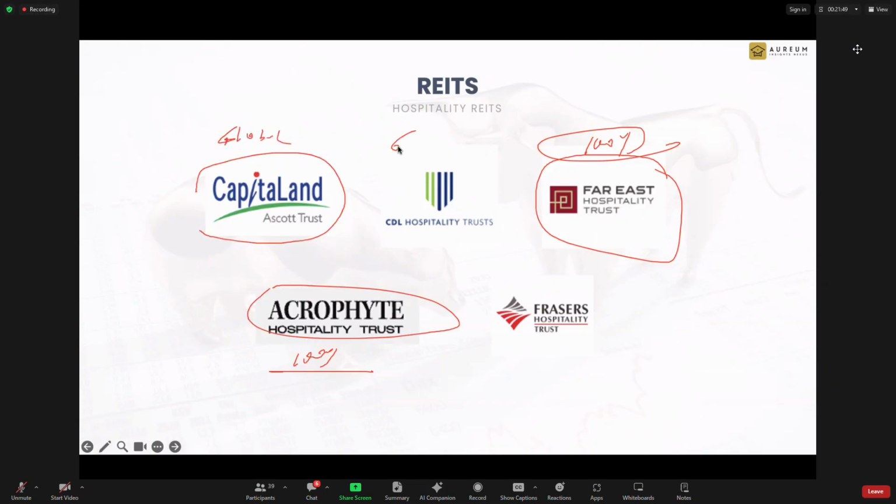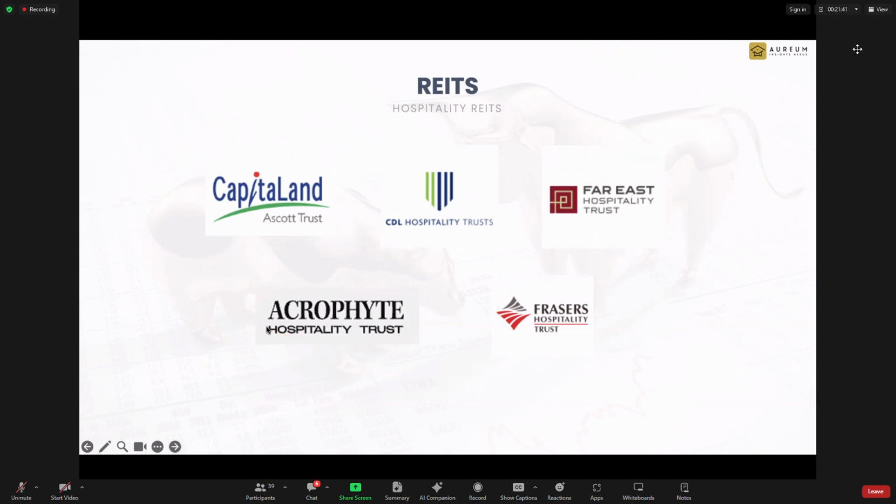This is also sort of global. This one is only a few hotels around. I think they try to delist. So this is a site. And just for your information, when it comes to investment, size really matters.